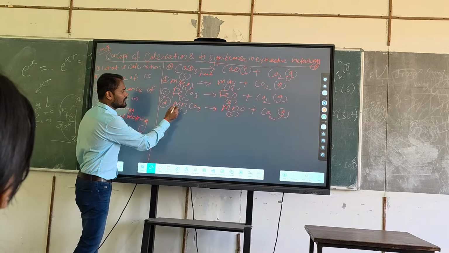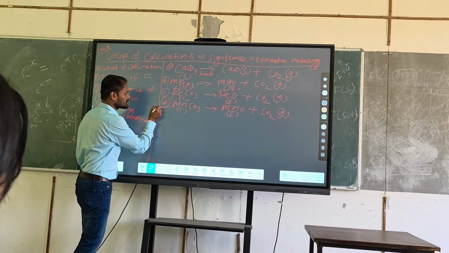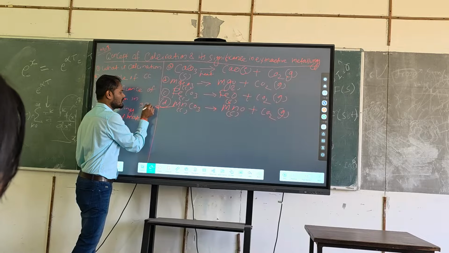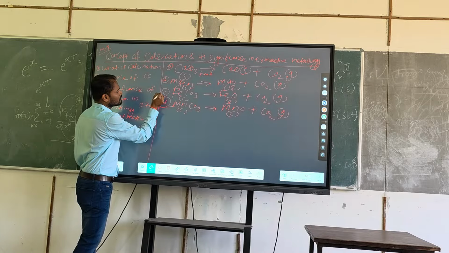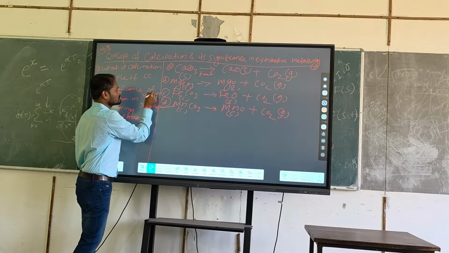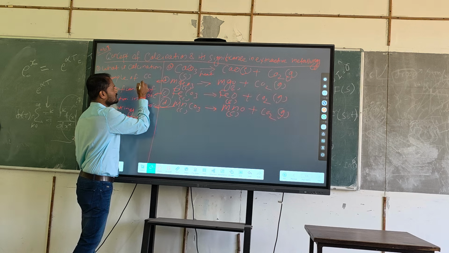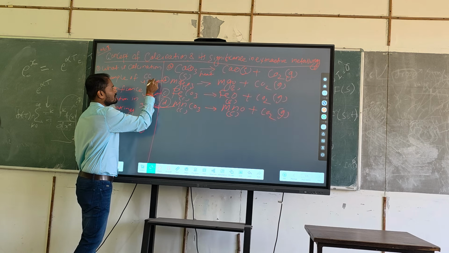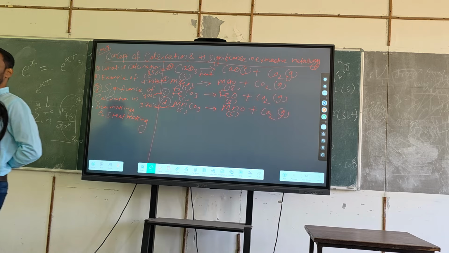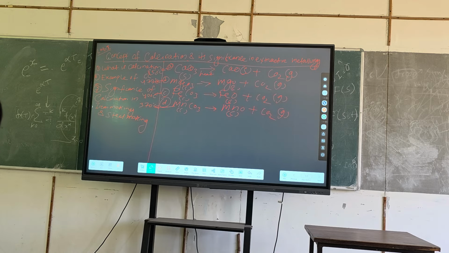So I can write here, calcination temperature of MnCO3 is nearly 370, and for this one, this is basically 400, and for this it is basically 477, and for this it is 860 nearly. Clear? So different carbonates have different calcination temperatures.